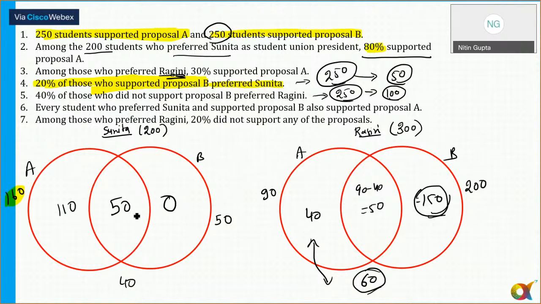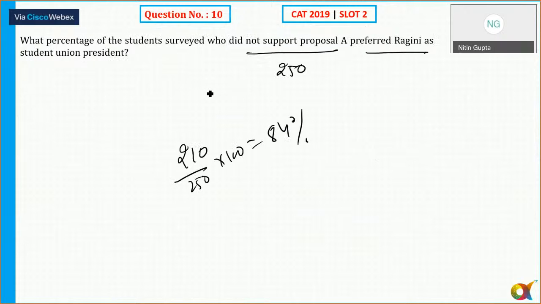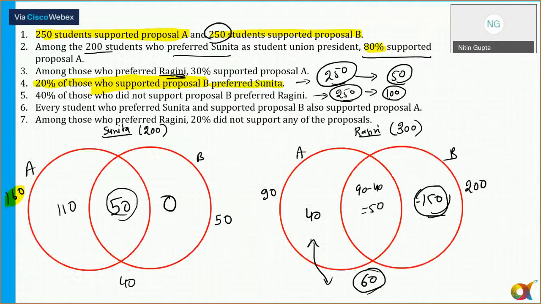Okay, so 50 who are supporting both proposals A and B, and supported Sunita, that is equal to 50. So the answer is what? What percentage of the students surveyed who supported both proposals A and B preferred Sunita? So 50, and who supported both proposals A and B. So how many of them have supported both proposals A and B here?